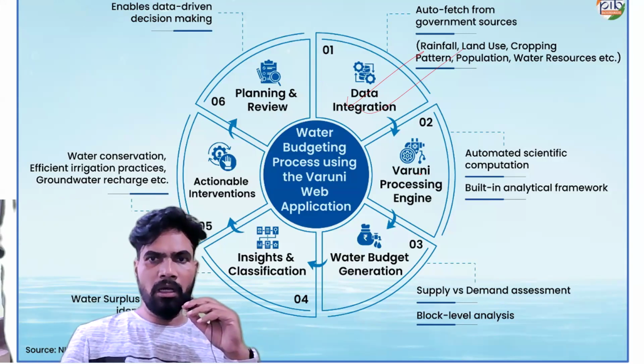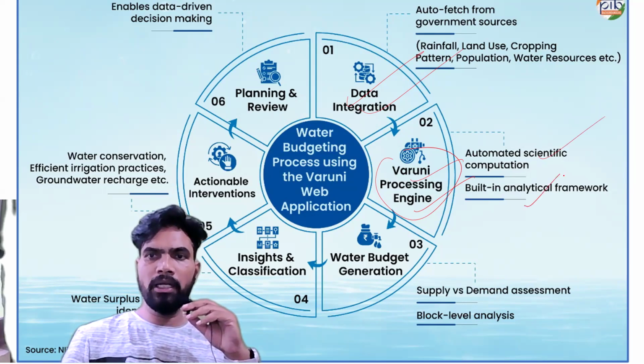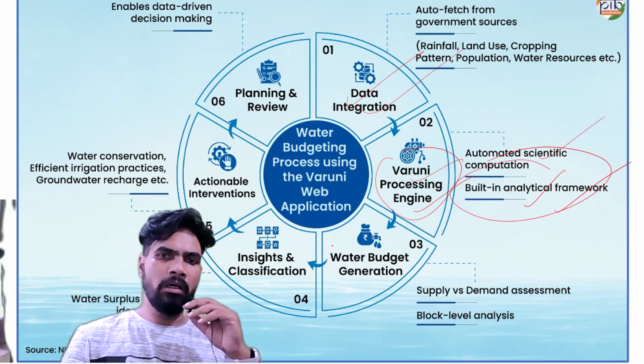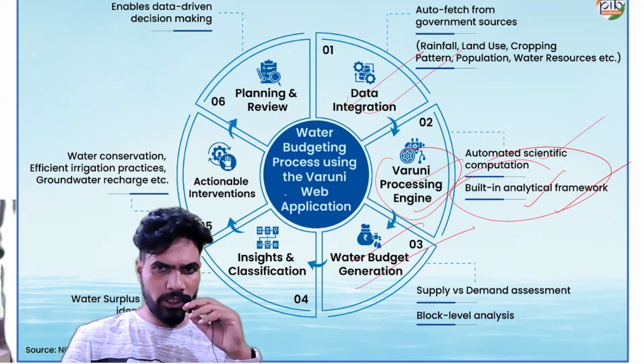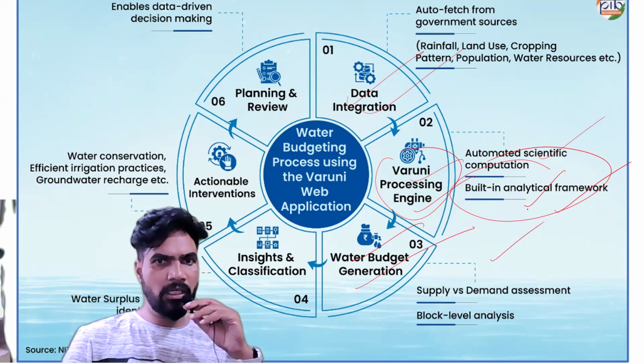Varuni processing engine इसमें incorporated है. It is an automated scientific computation with a built-in analytical framework. Then इसके बाद वाटर बजट जनरेशन है. इसमें क्या होता है, सप्लाई वर्सेस डिमांड असेसमेंट किया जाता है. Then after that, insights and classification is there.